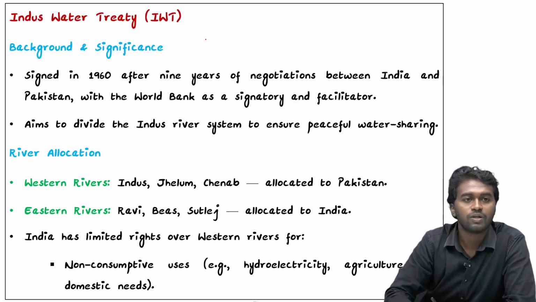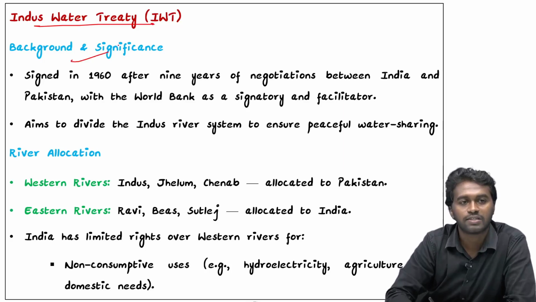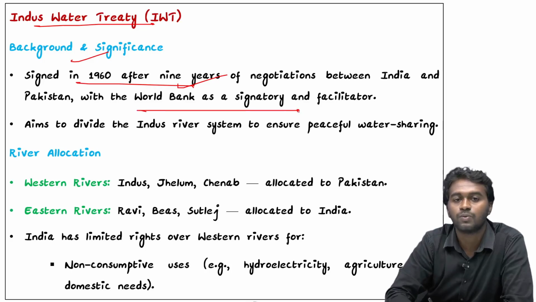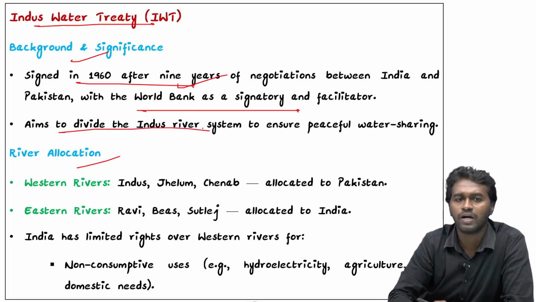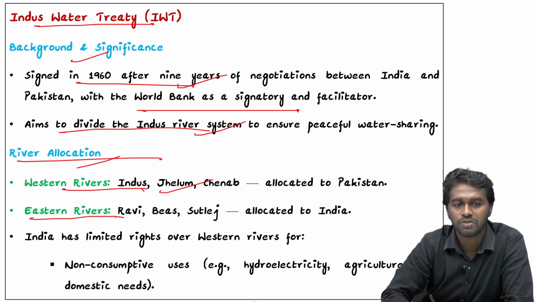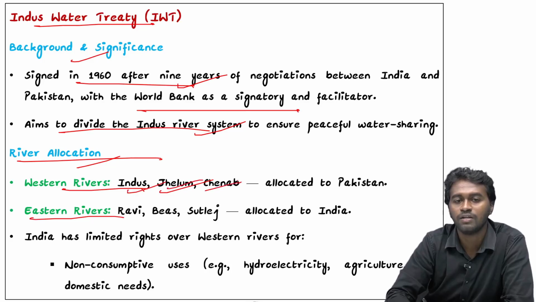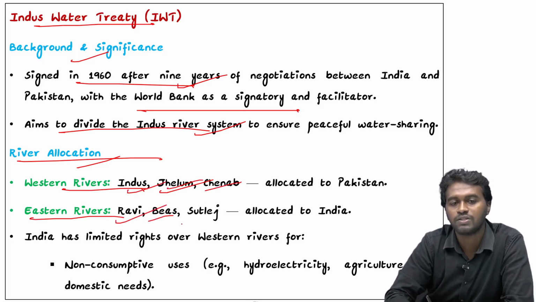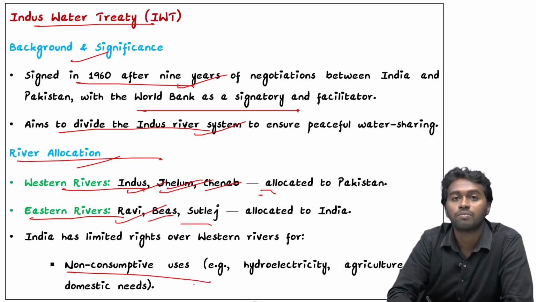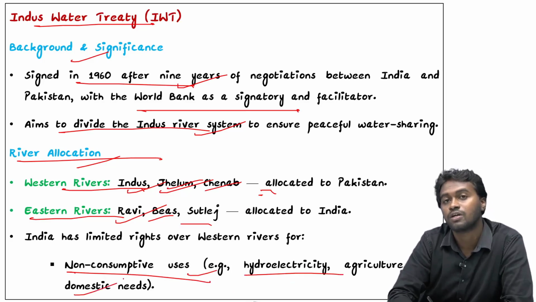1 and 3 only. So coming to the Indus Water Treaty, you can see some of the important facts about it. It was signed in the year 1960 after long years of negotiation, and it was mediated by the World Bank. The objective was dividing the Indus water system peacefully between India and Pakistan. Coming to the river allocation, the western rivers went to Pakistan while the eastern rivers went to India. Western rivers: Indus, Jhelum and Chenab. Eastern rivers: Ravi, Beas and Satluj. Even though Pakistan got the western rivers, India can still use the water from the western rivers for non-consumptive purposes, including hydroelectricity, agriculture and other domestic needs.